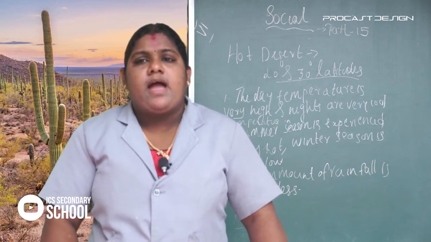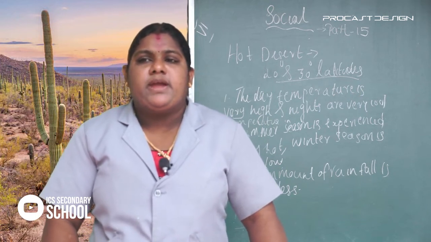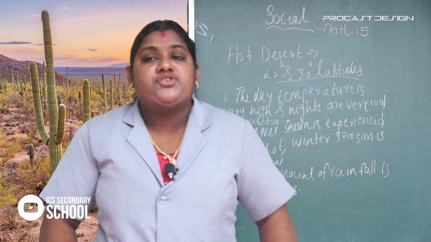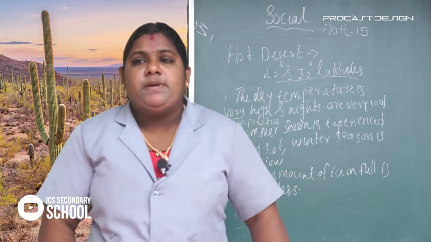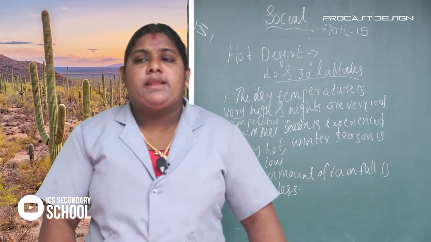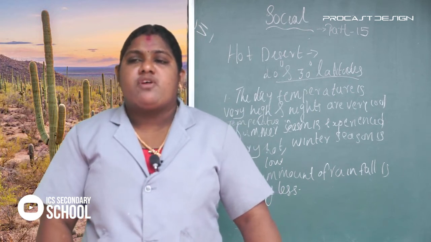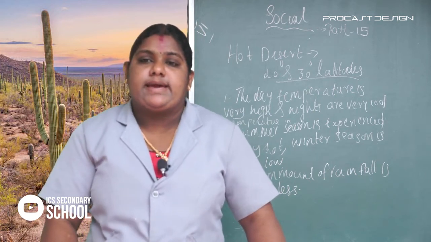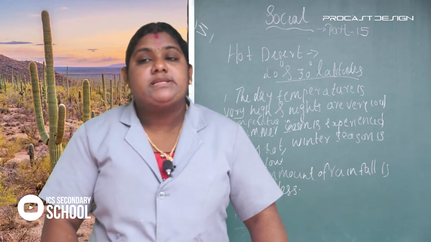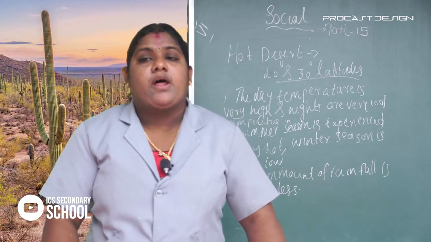Hunting and cattle rearing are the major livelihood of the aboriginal tribes of the desert. Meat, milk, millets, dates, etc. form their diet. Permanent settlements are found only around the oasis.